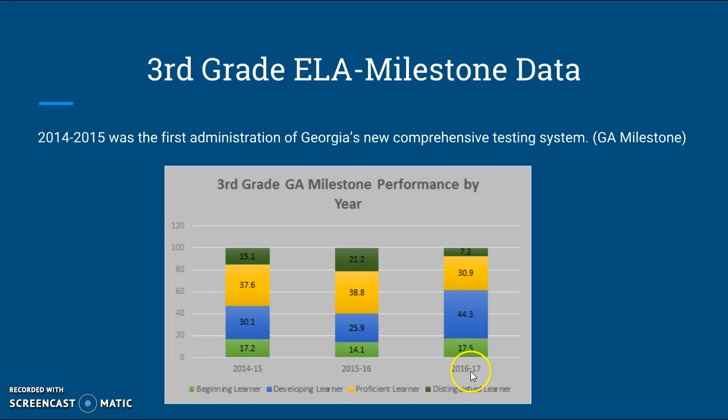Sadly, we go over to the 16-17 school year, and we increased in developing learners, but we went down in proficient and distinguished learners. So we don't really know what happened here, but something happened, because we didn't have near as many proficient or distinguished learners, and also the percentage of students who didn't pass the GMAS went up. So that was a pretty sad year for us.